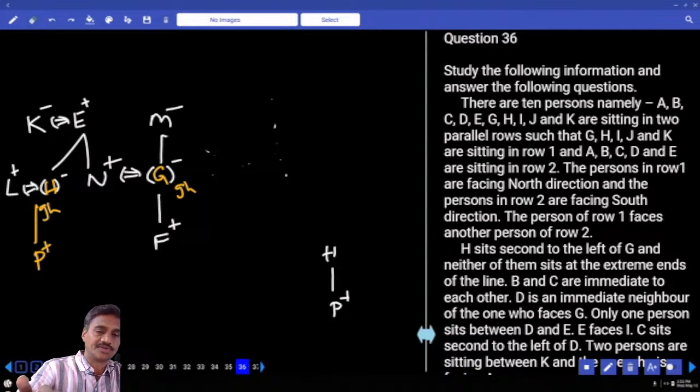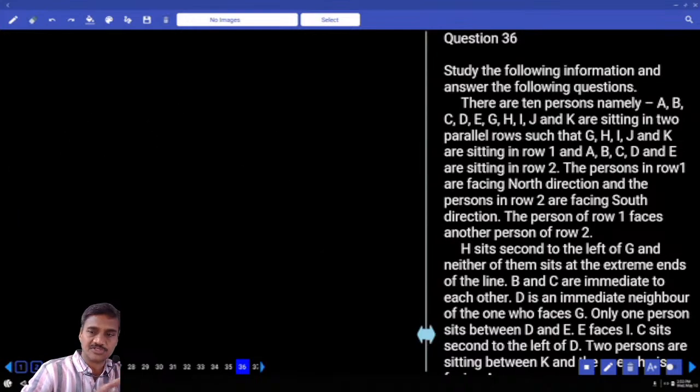Then 36 to 40. Now in this one, 36 to 40, it is based on parallel rows. 1, 2, 3, 4, 5. 5 persons in row 1, another 5 persons in row 2.